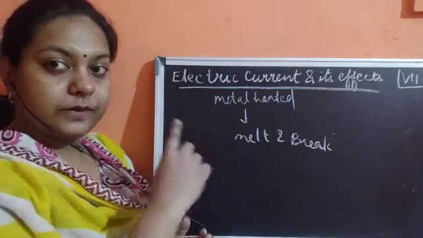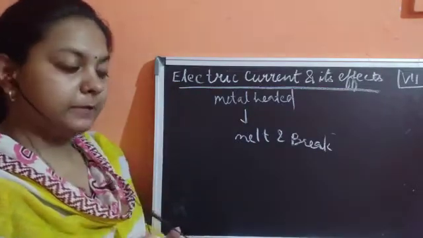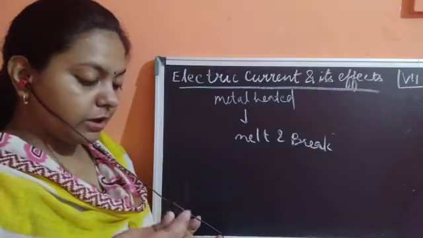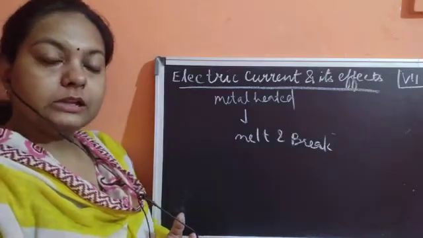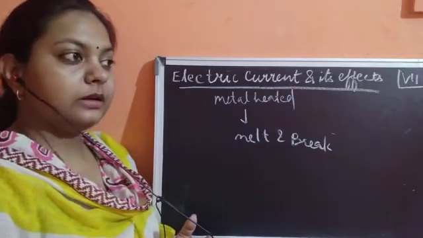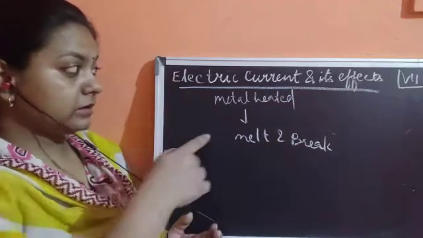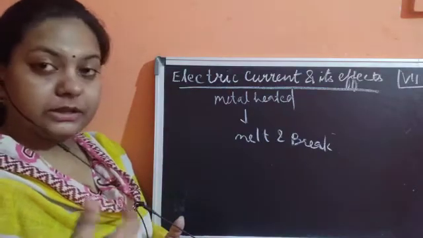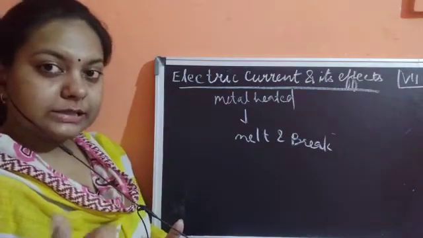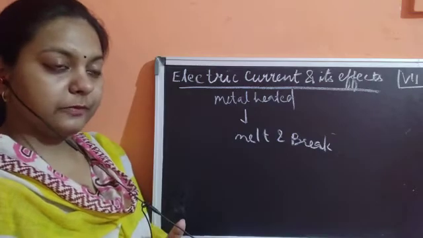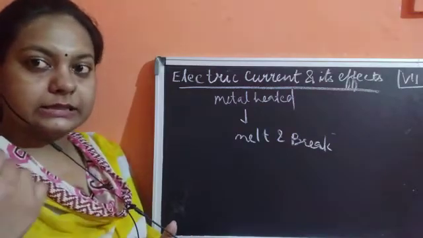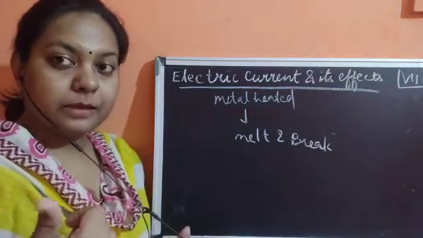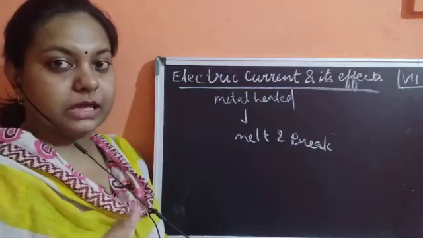So what is this principle? The working of the fuse is that it works only when this low melting point wire gets heated up, melts, and then breaks. Once this metallic wire is broken, it results in the breakdown of the circuit.